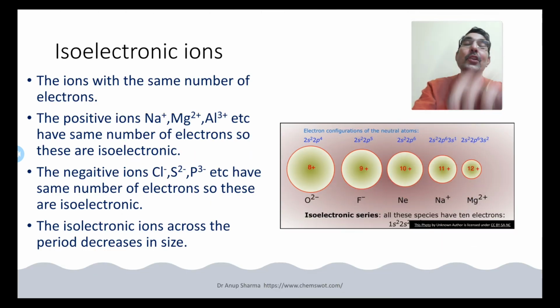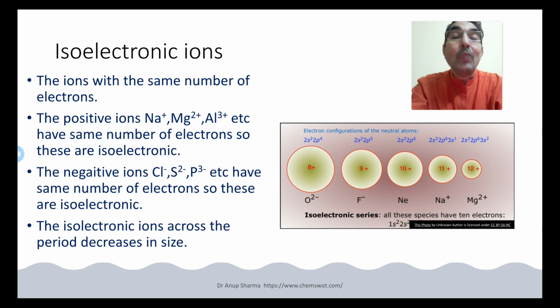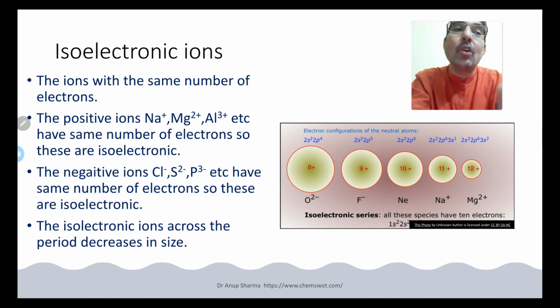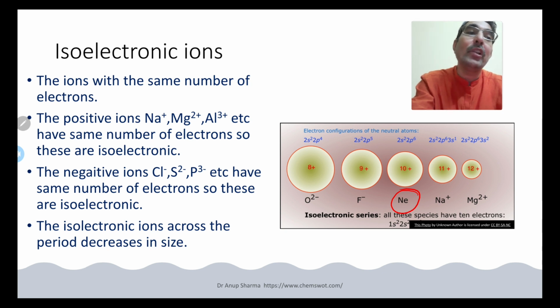Now the isoelectronic ions. What are isoelectronic ions? If you can see here, oxide ion, fluoride ion, neon, sodium, magnesium 2 plus. Now neon is not an ion, it is a noble gas, just for reference because it is falling in between.